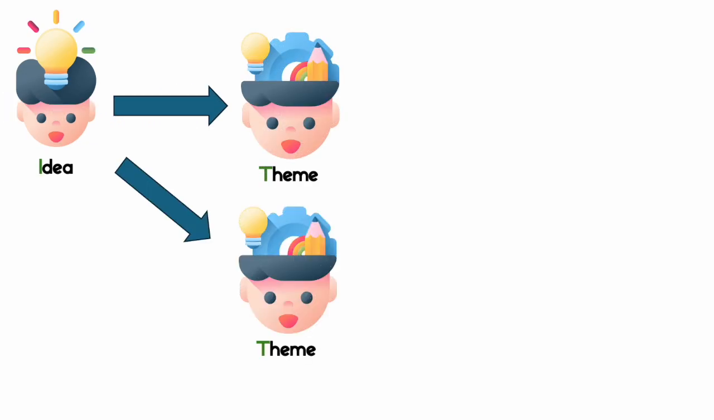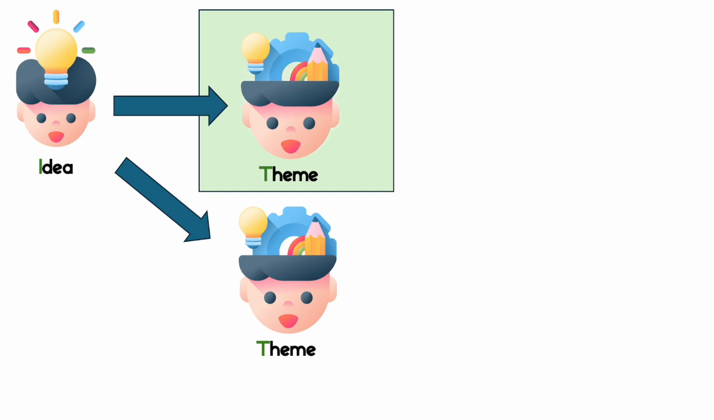Ideas break into themes. So if my idea is to build a to-do app, my themes might be, these are the different types of to-dos I want to track, and then another theme might be, these are the type of users I want to target. Another theme might be, these are the types of reminders and frequencies that I want to use.